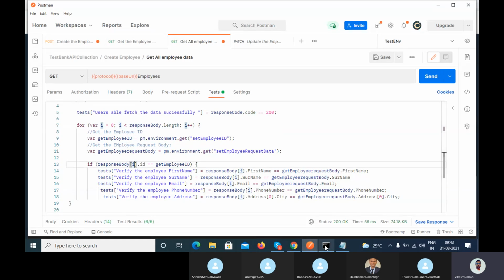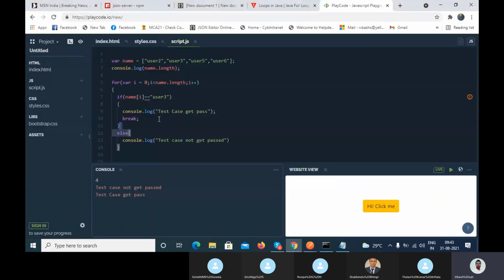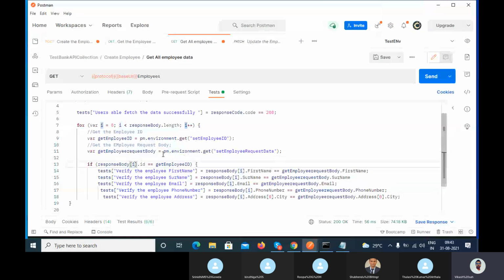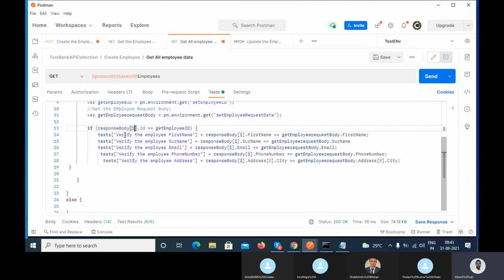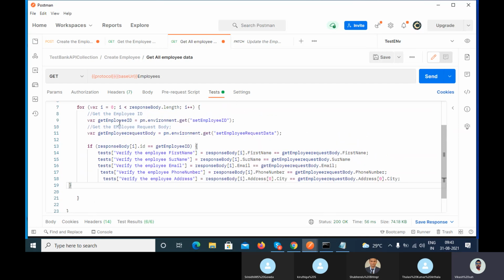So here the same thing which I have explained here, same situation here also. Response body is what? It is the array, right? And here we are finding the length of the array. So in this first case, the index of 0 is less than length. Let's suppose the length is 113. So it is less than, so it will go inside the if condition, and here it will check the response body. What is the I value? 0. So I value is 0, right?